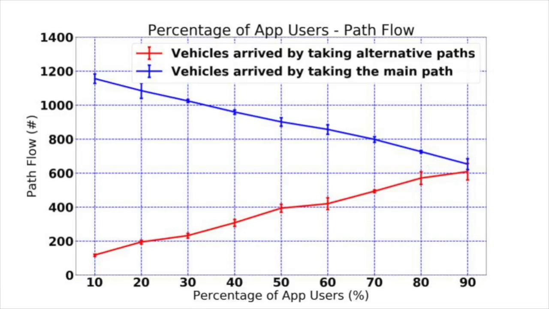This graph shows the change of path flow with increasing app usage. As observed, the red line represents the path flow of all the alternative paths and it keeps increasing. This is because we specified the demand to be larger than the capacity of the main path at the beginning, in order to cause congestion in the main path. To avoid such congestion, it is very intuitive for app users to reroute themselves to alternative paths. At the same time, the number of vehicles in the main path must decrease.